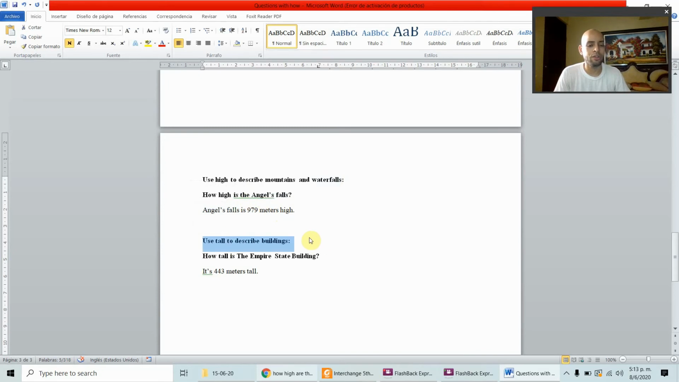And we use tall to describe buildings. How tall is the Empire State Building? It's 443 meters tall. So we use high with waterfalls and mountains. How high is Mount Everest? It's about 8,000 kilometers high. I'm not really sure, but it's more or less that length.